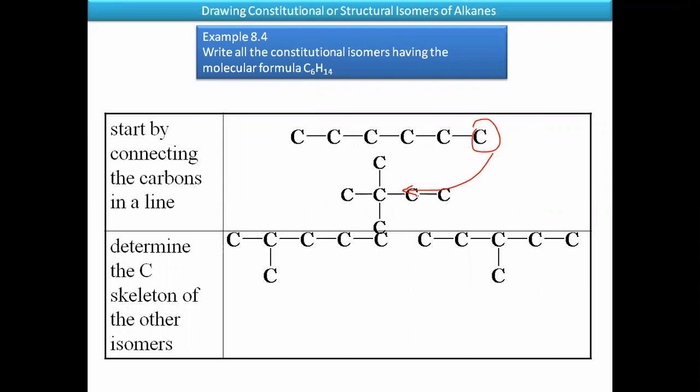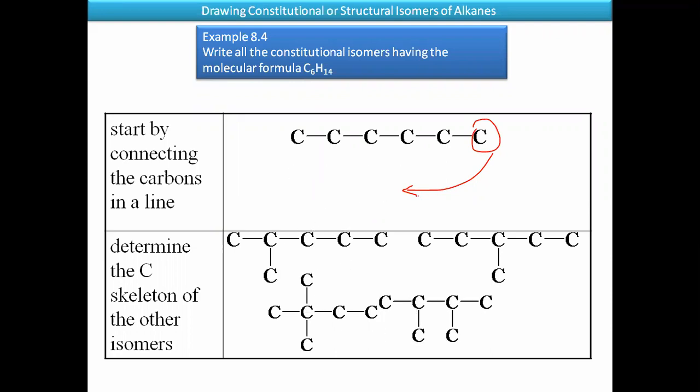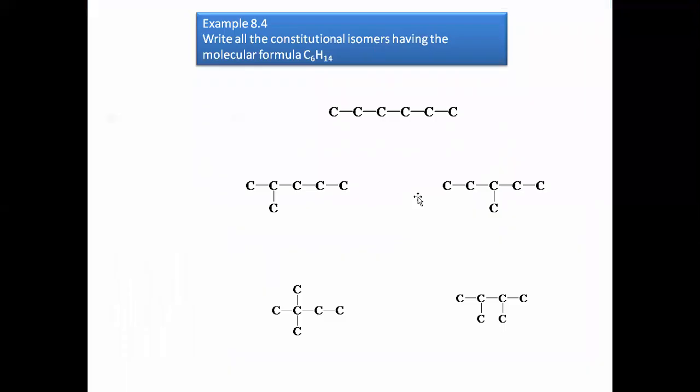Another pattern. One more pattern where six carbon atoms are connected to each other. These are the possible carbon connections. Here, one carbon atom is shifted from the unbranched chain to a branch.